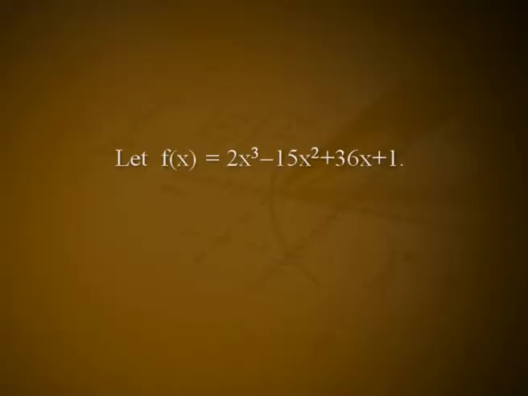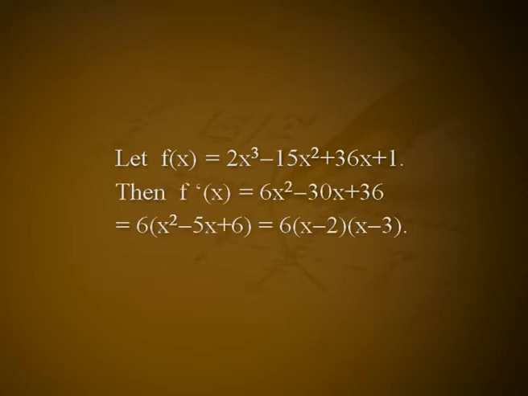Example 1. Let f(x) = 2x³ − 15x² + 36x + 1. Then f′(x) = 6x² − 30x + 36 = 6(x² − 5x + 6), which equals 6(x − 2)(x − 3). The function f(x) is continuous and f′(x) exists.